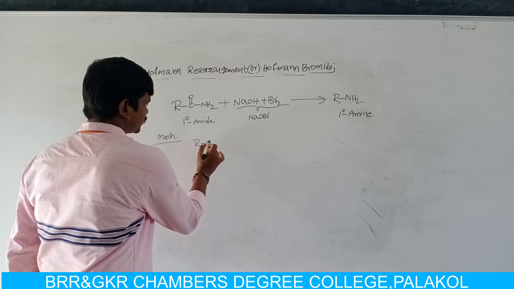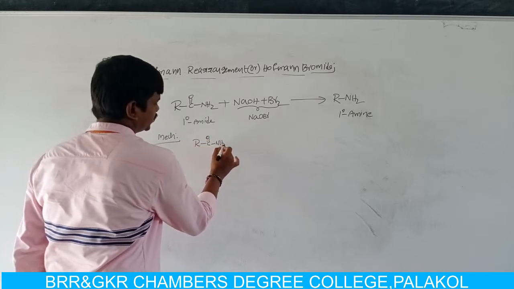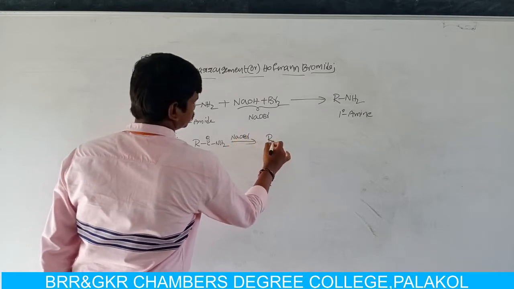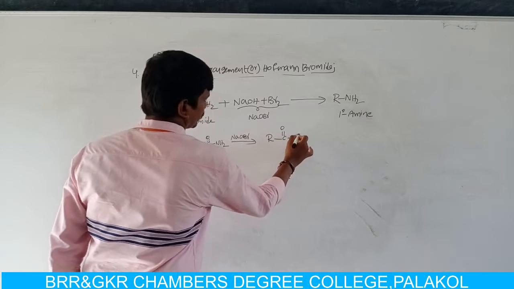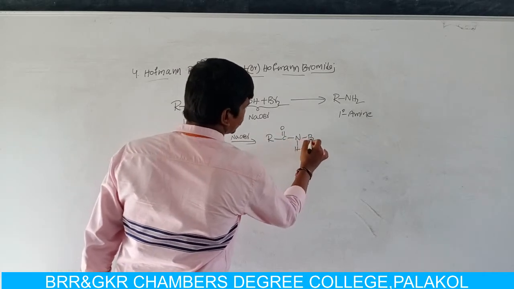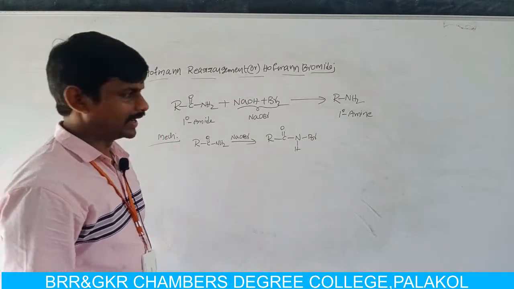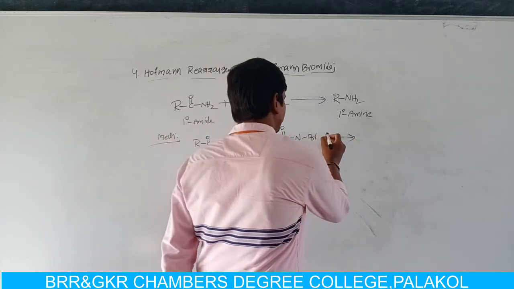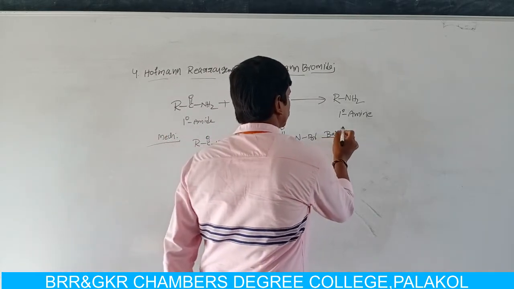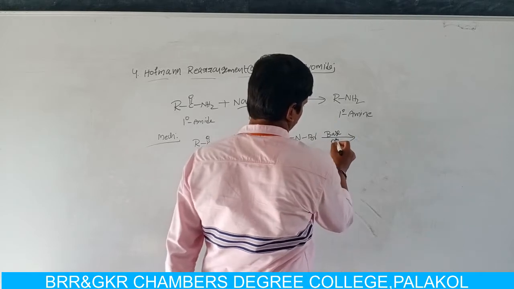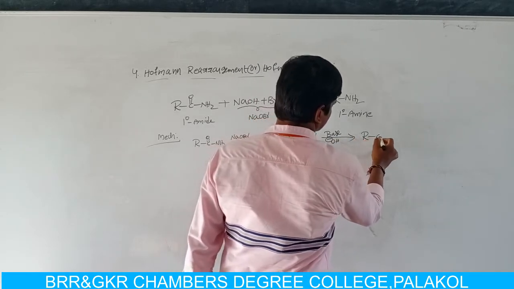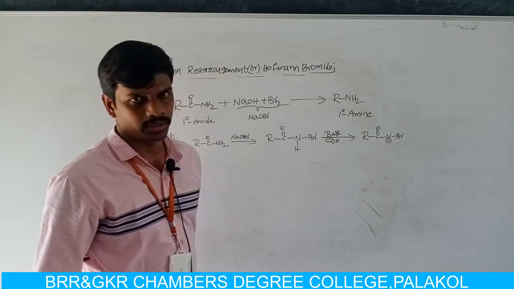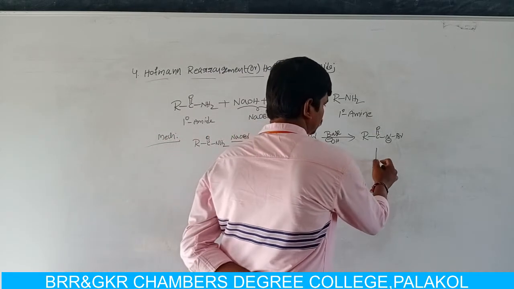In the first step, amides are reacted with sodium hypohalite, then produce N-bromoamide. In the second step, the N-bromoamide again reacts with base. It gives an anion, that is N-bromoanion. This anion undergoes rearrangement reaction.